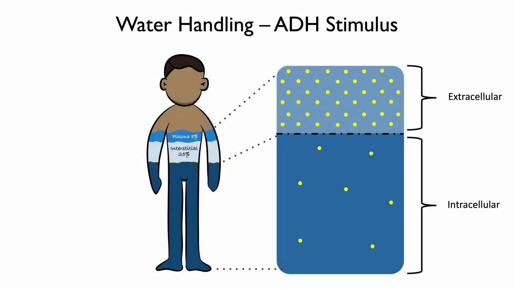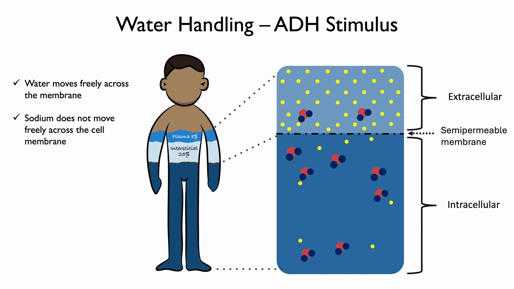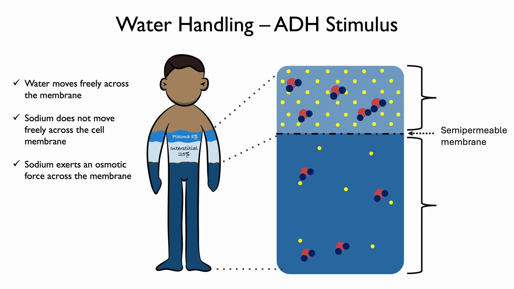Water moves freely across the semi-permeable membrane between the intra and extracellular fluid spaces. Sodium does not move freely across the membrane. Therefore, sodium exerts an osmotic effect across the membrane. Water will move from lower to higher concentrations until osmotic equilibrium is reached.